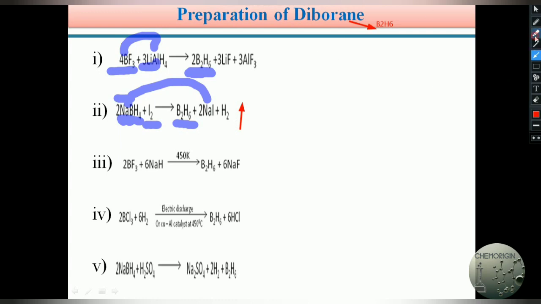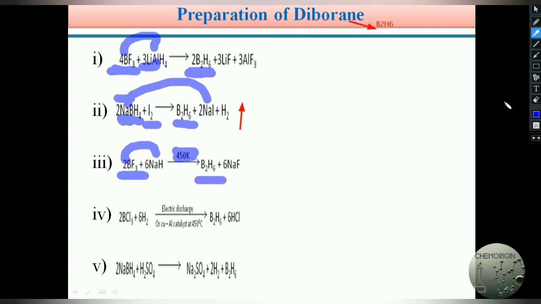In the next example, in the third example, we again use the same starting material, boron trifluoride, as in the first example. If we treat boron trifluoride with sodium hydride at around 450 Kelvin, it forms diborane, B2H6, and liberates sodium fluoride.